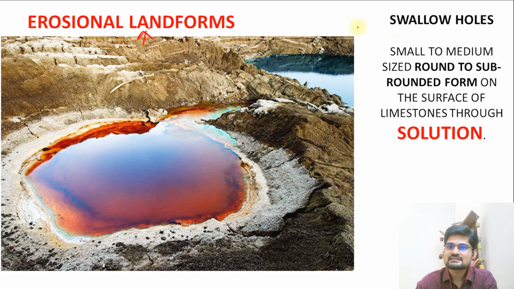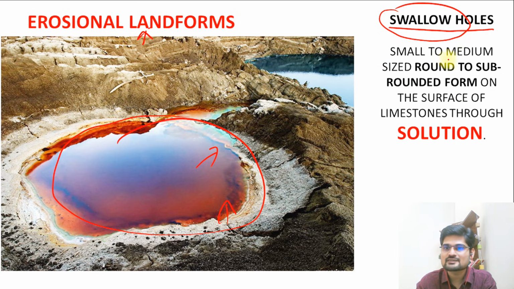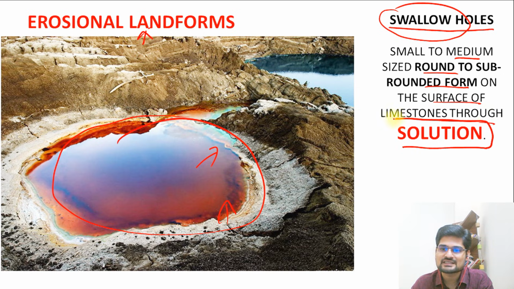So the first feature that we see is the swallow holes. Now remember, the word itself is swallow, and who is swallowing it? The water is swallowing all the limestone here. So there is a depression created which is known as a swallow hole. This is important. It is small to medium sized, round to sub-round in form, and on the surface of limestones through this solution process that we know. This is what we know as the swallow holes.